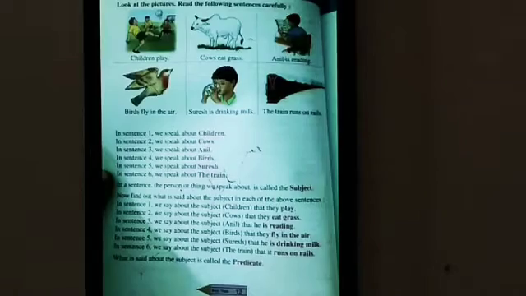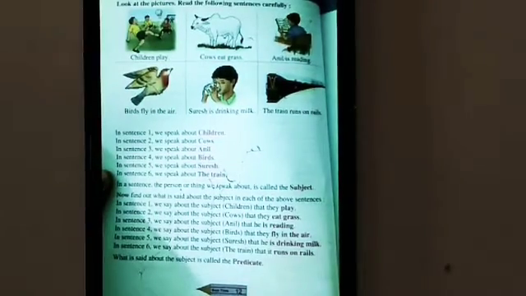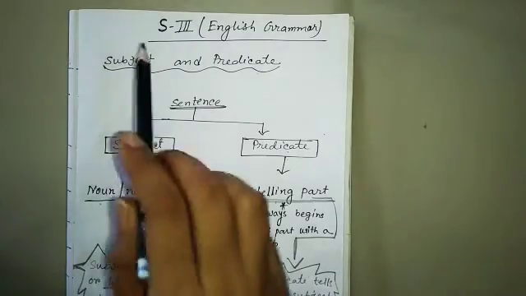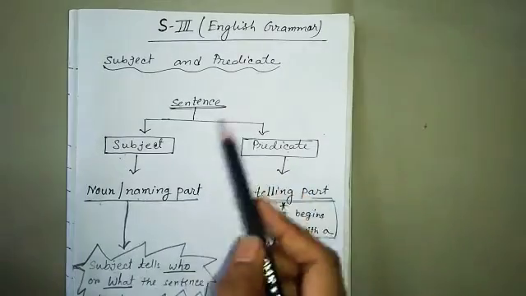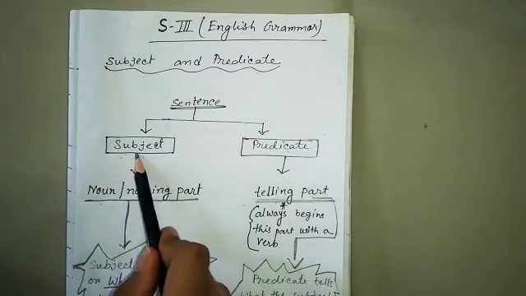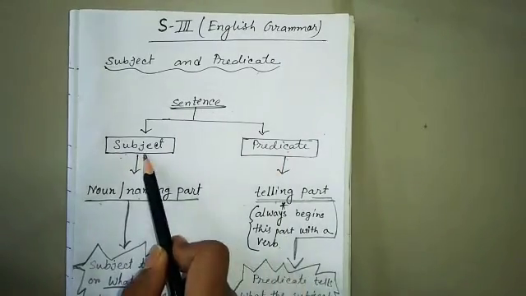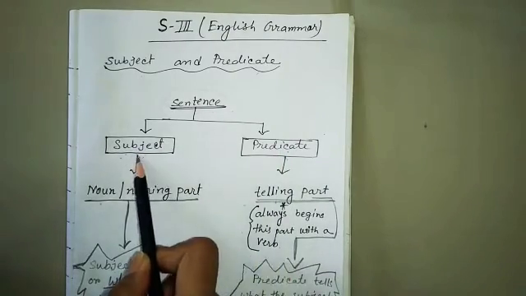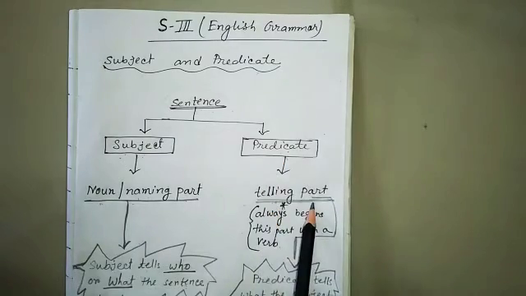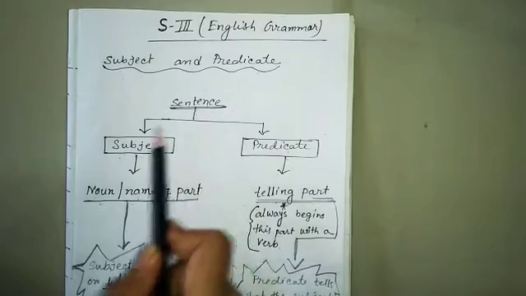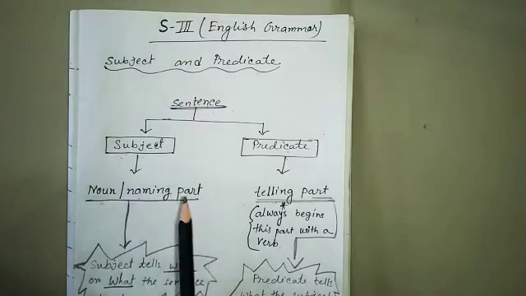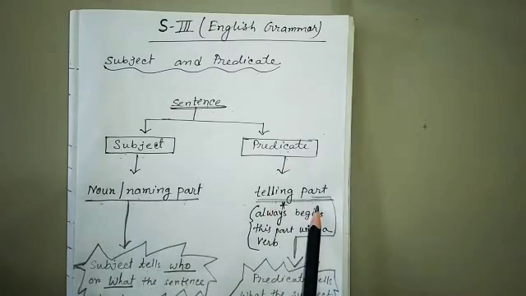Before we start reading the chapter, we have to know what a subject is and what a predicate is. Students, look, subject and predicate. A complete sentence has two parts, subject and predicate. Subject is the noun or naming part. Predicate is the telling part. So, a sentence has two parts, subject and predicate.